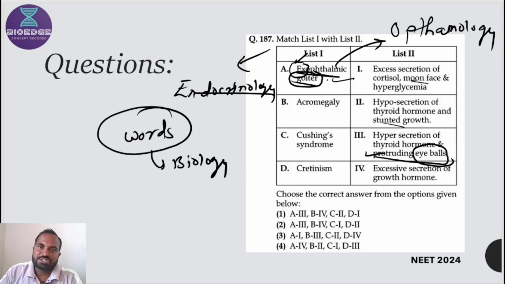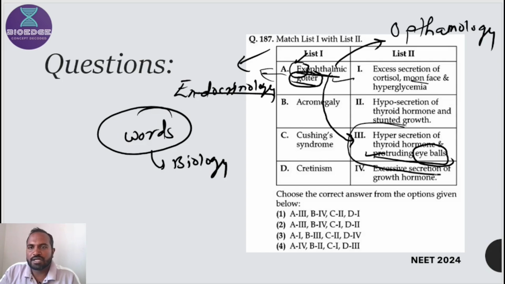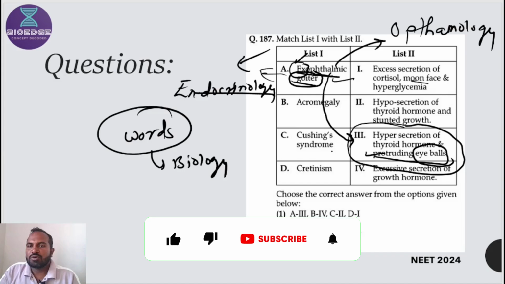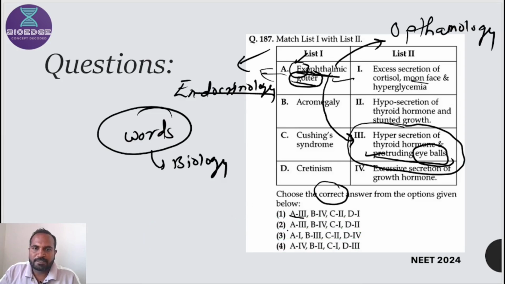So logically, if you know the meanings of the words, then based on common sense and terminology, you can come to the conclusion. The fourth option is excessive secretion of growth hormone. So for exophthalmic goiter, the correct match would be the third option. That's why A third. Here the options are A third, A third, A first, A fourth. So logically, options 3 and 4 are incorrect.